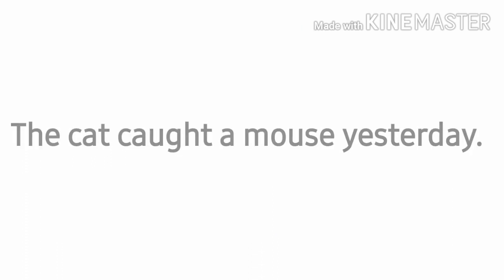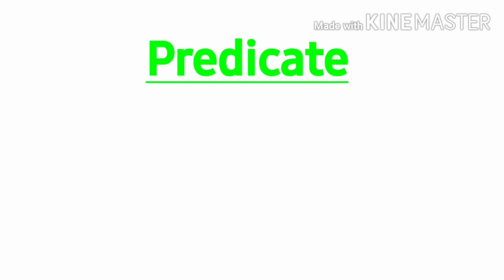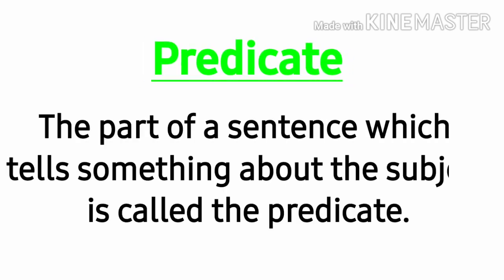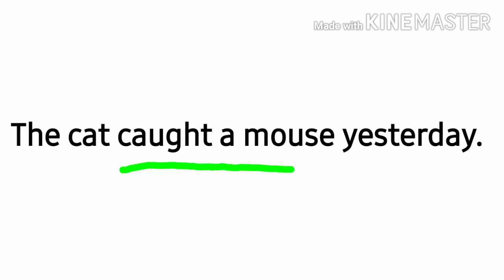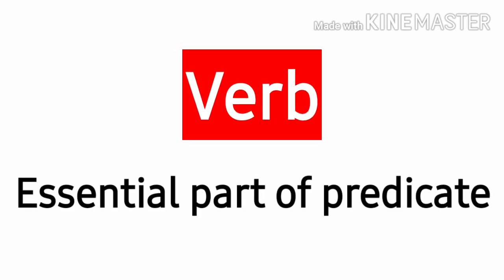Let us see an example. The cat caught a mouse yesterday. In this sentence, the cat is the subject. The part of a sentence which tells something about the subject is called the predicate. In the same sentence, caught a mouse yesterday is telling about the cat. So it is the predicate of this sentence. The most important part of the predicate is the verb in a sentence.